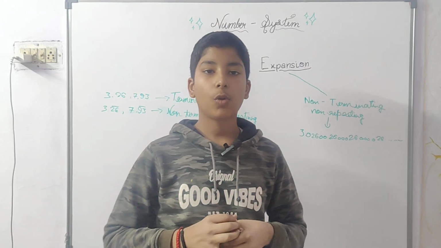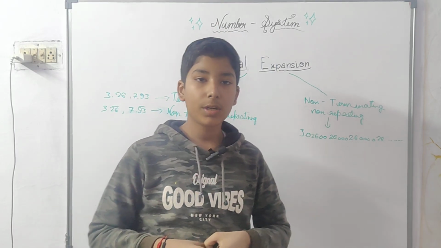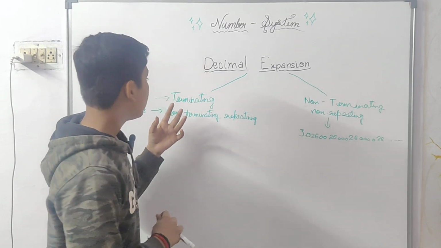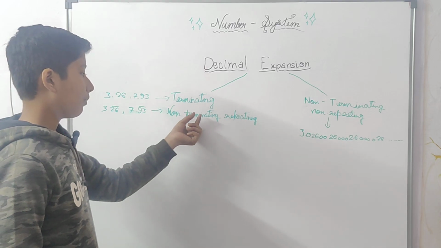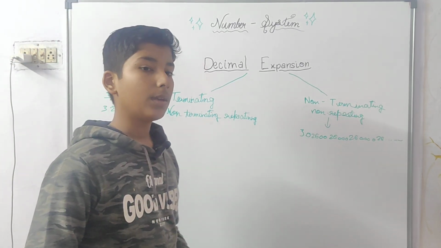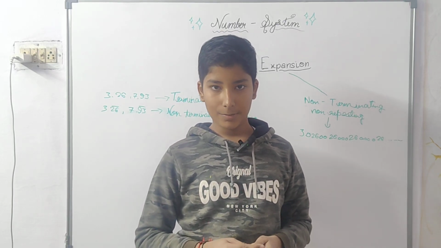The numbers which are non-terminating and non-repeating are known as irrational numbers, and the numbers which are terminating, or non-terminating but repeating, are known as rational numbers.